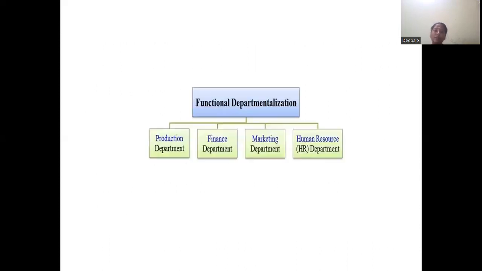Here, functional departmentalization is subdivided as production, finance, marketing, and HR departmentalization. That is, you can have different functions or tasks or activities performed by an employee in different departments or subdivisions.